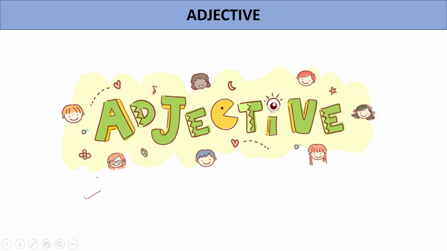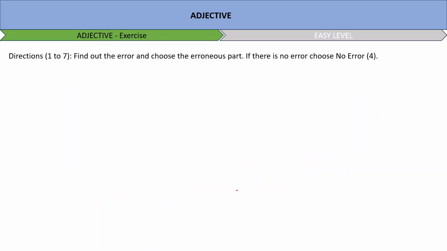Hello everyone. So in today's session we'll be discussing some questions based on adjectives. Let's get started. As we all know, an adjective tells the quality of a noun or a pronoun, and it's a describing word. We have already discussed the theory part, and in today's session we'll be discussing some more questions. Okay, so let's get started. Now the direction says find out the error and choose the erroneous part. If there's no error, choose no error.